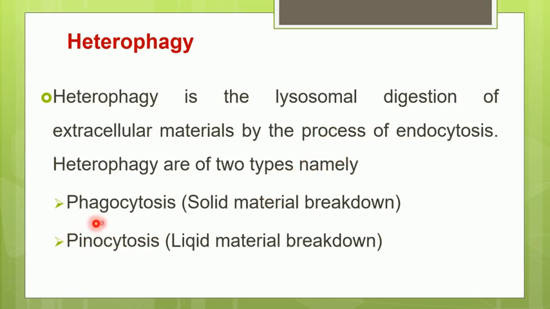What is phagocytosis? When the outside material which is broken down is solid, then it is called phagocytosis. And when this outside material coming to the cell is liquid, then that process is called pinocytosis. So remember this difference. When solid material is broken down, it is called phagocytosis. When liquid material is broken down, it is called pinocytosis.